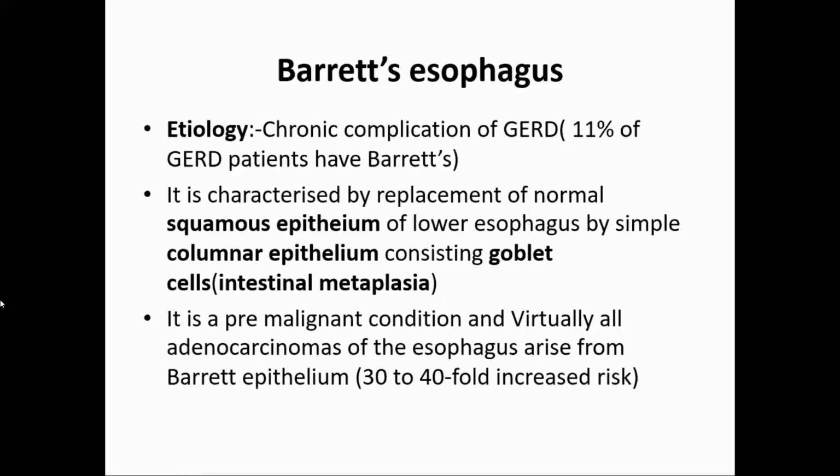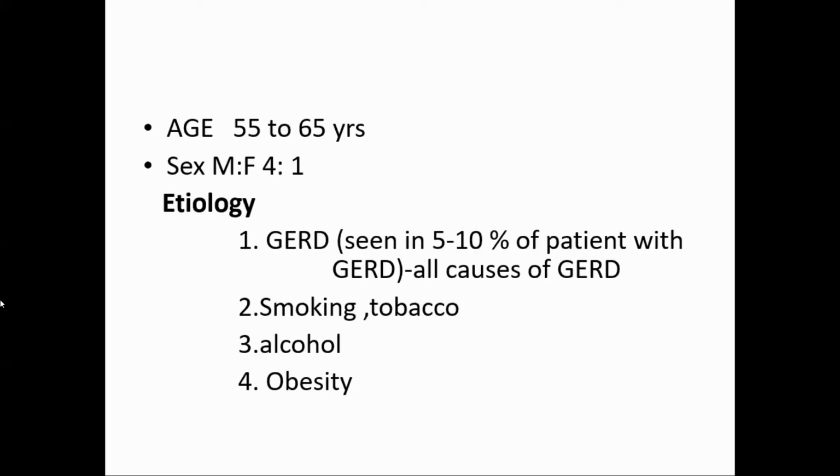There is a 30 to 40-fold increased risk, because the esophagus is lined by squamous epithelium, so squamous carcinoma will be there. But adenocarcinoma occurs in the lower 1/3 of the esophagus because of this intestinal metaplasia from which the carcinoma will arise. Now, age incidence is 55 to 65 years. Male is more than female.